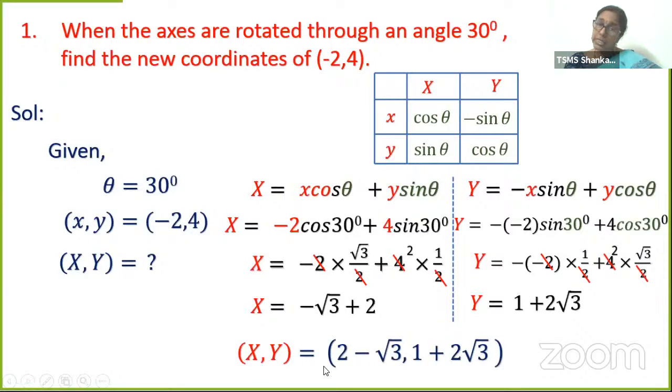These are the coordinates of the point with respect to the new system. We already discussed that this table can be used to find the original coordinates or to find the new coordinates. Now let's see an example where transformed coordinates, that means coordinates with respect to the new axes, are given, but we have to find the original coordinates. Let's take another example.